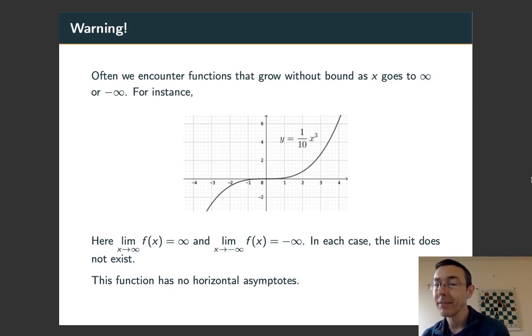One word of warning. A lot of times we see situations where when x goes to infinity or negative infinity, the function also goes to positive infinity or negative infinity. So here this function y equals 1/10 x cubed, we have the limit as x goes to infinity is infinity. It just grows without bound. The y value grows without bound as x grows without bound. In such a situation, we say that the limit does not exist. The function has no horizontal asymptote.